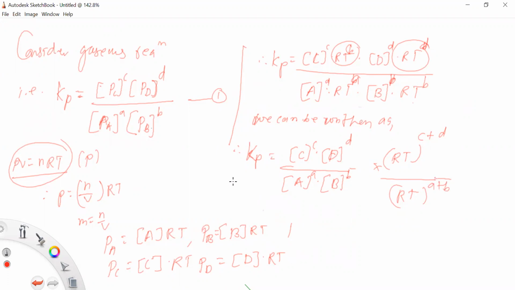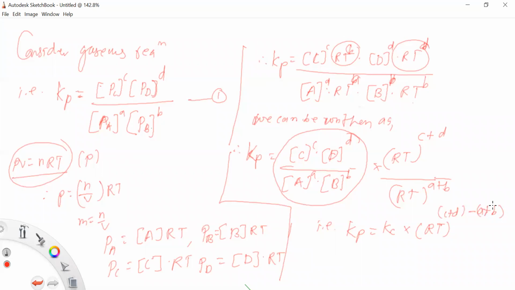Now how can we write this equation? This equation can be written as Kp. This is Kp. Now what is this equation? That is your Kc. So Kc is equal to concentration of C into concentration of D upon concentration of A into concentration of B. So therefore we can write here Kc into this total RT, we take RT common. Now, taking C plus D common, what will happen? Into it is minus A plus B.